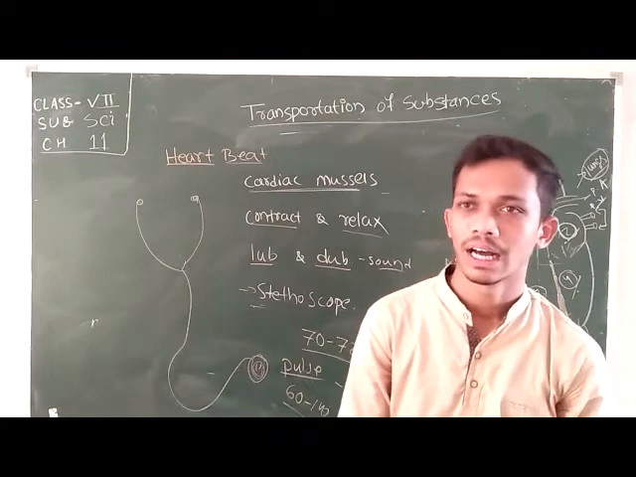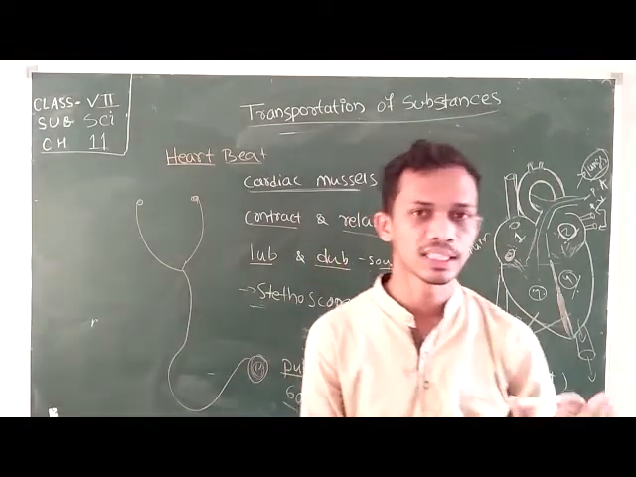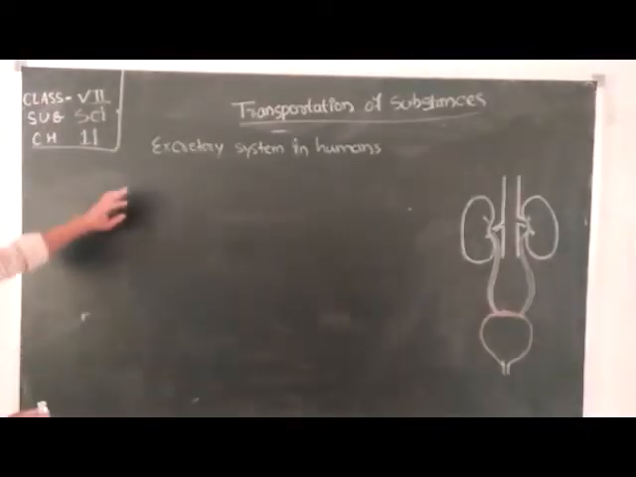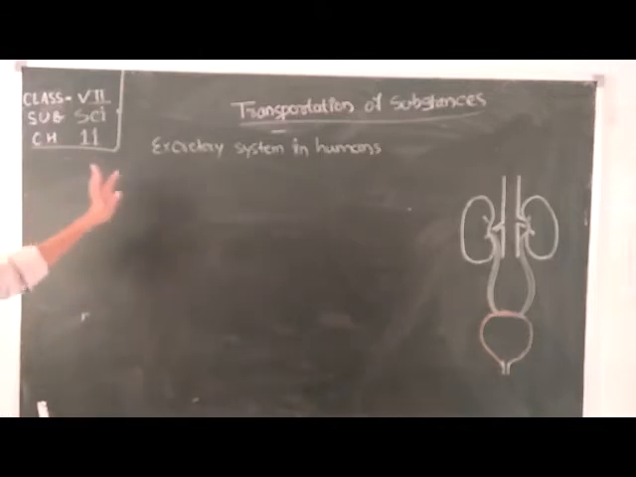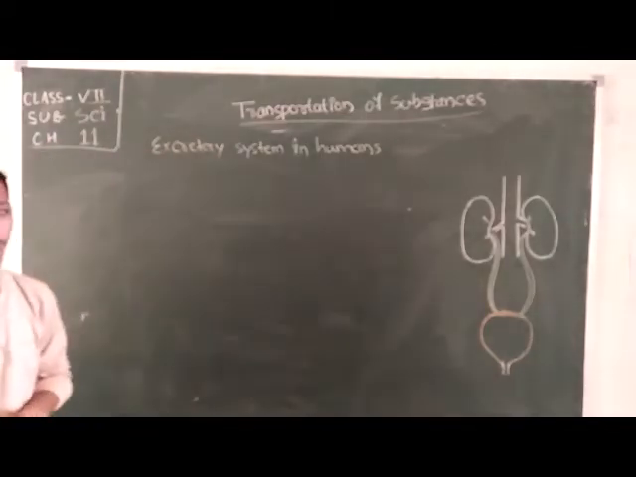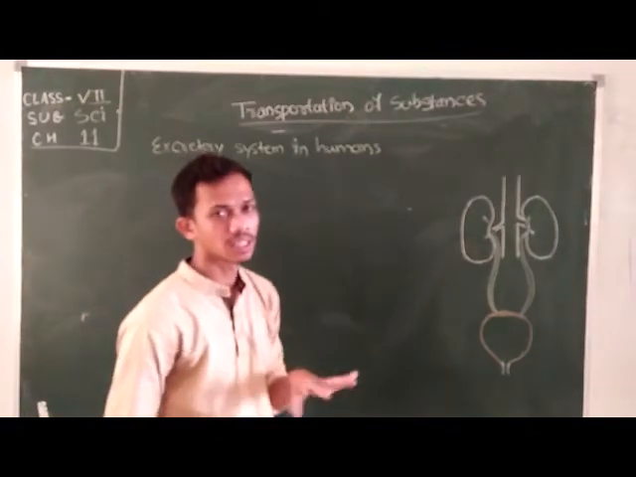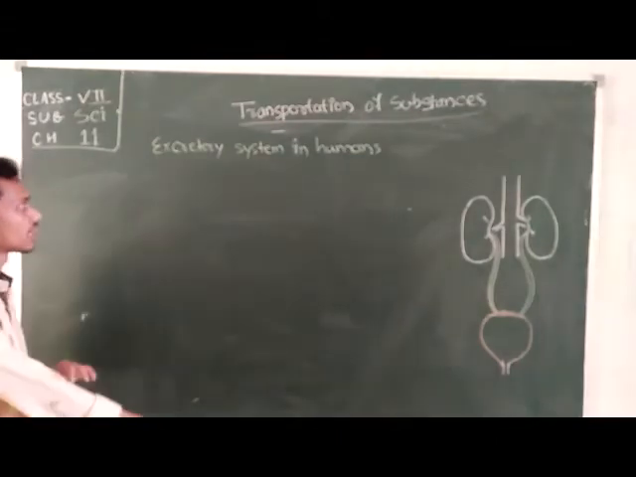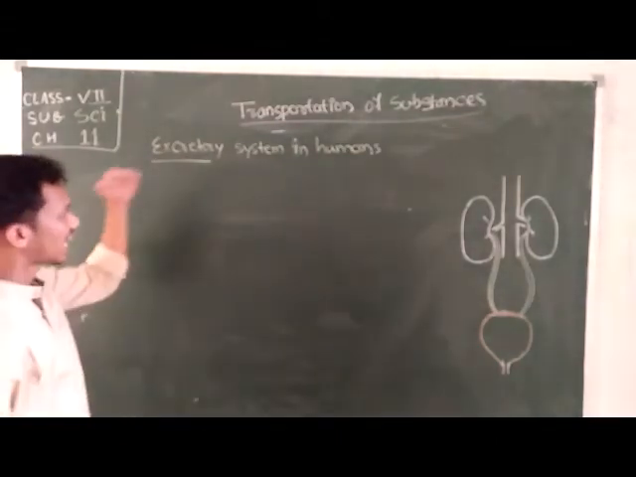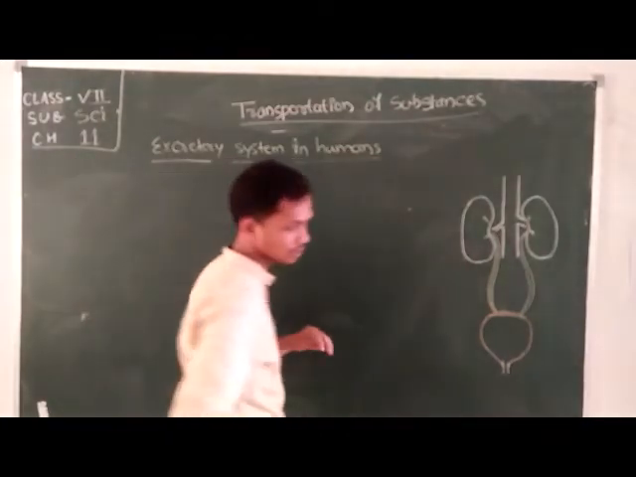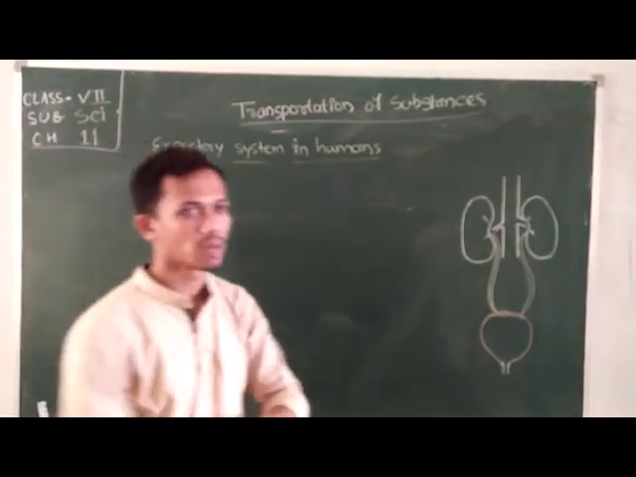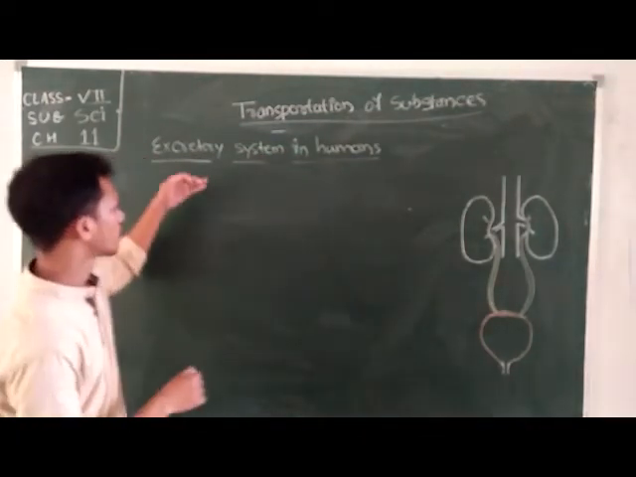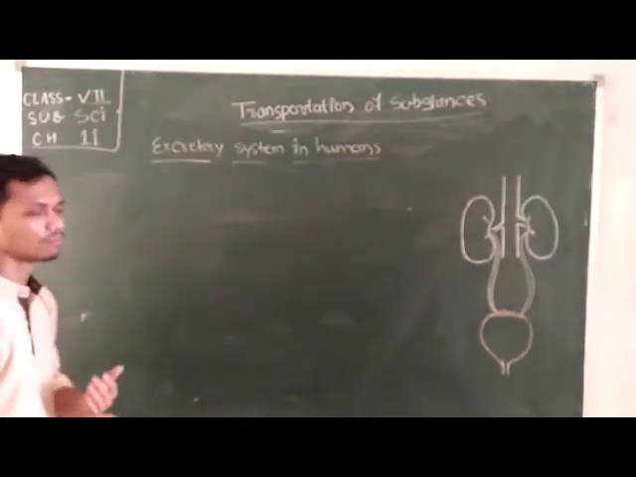Now come to the next point, the excretory system in human beings. We are going to discuss class 7 science chapter number 11, transportation of substances. We have successfully discussed the circulatory system in human beings. We know how blood flows all around the body, but now we are going to discuss the excretory system in human beings.